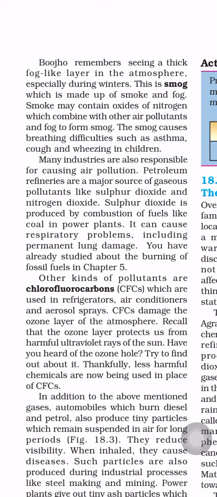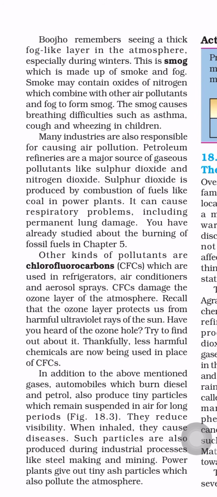Okay, the smog causes breathing difficulties such as asthma, cough, and wheezing in children. This smog causes breathing difficulties like asthma, or else cough comes. So like this, difficulties take place in the breathing process. Okay, so many industries are also responsible for causing air pollution.